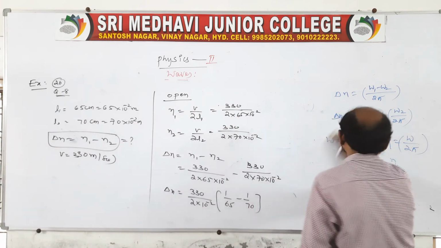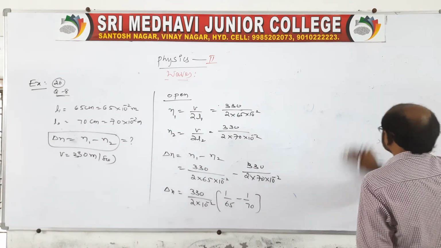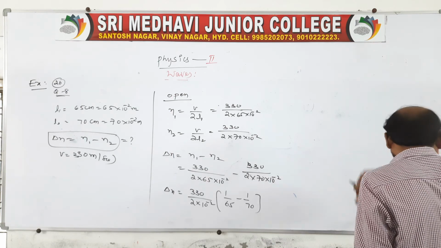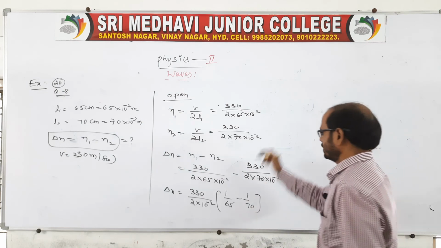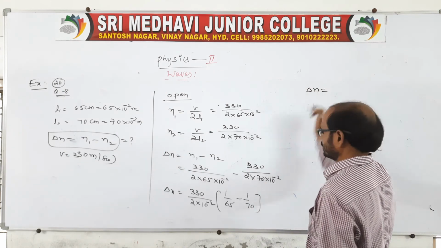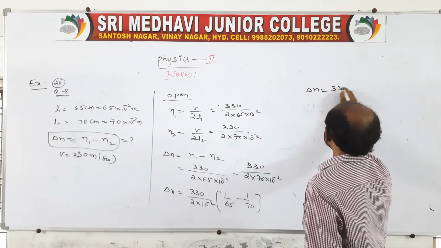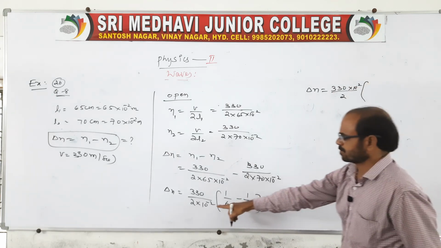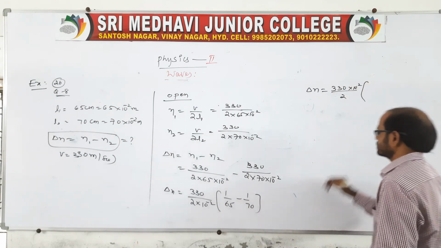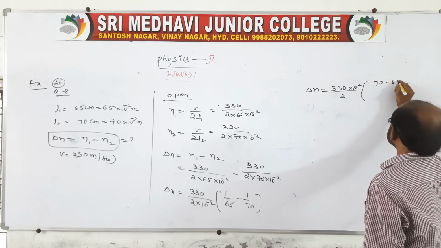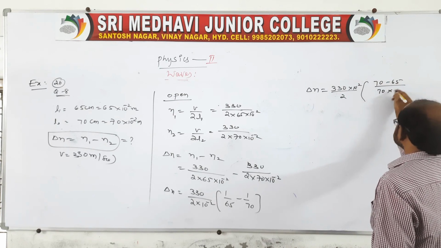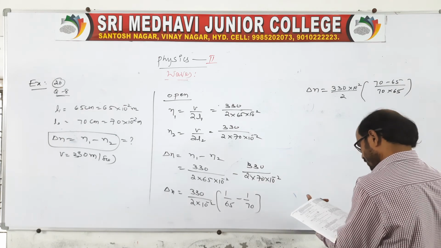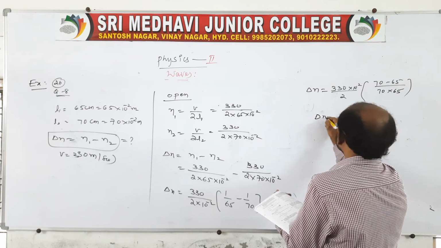It is related to beats. How many beats are produced per second is being asked, right? Here delta N is equal to 330 into 10 power 2 by 2, because the 10 power minus 2 is in the denominator, so you take it up and it becomes like this: 70 minus 65 by 70 into 65. Then if you take the simplification we may get like this.